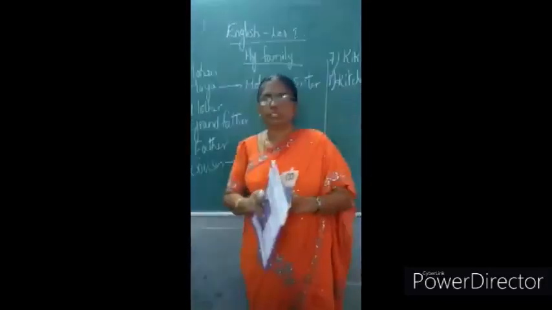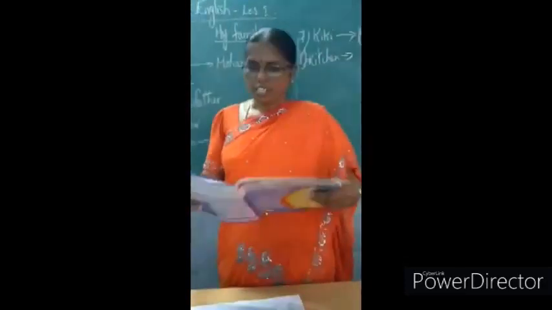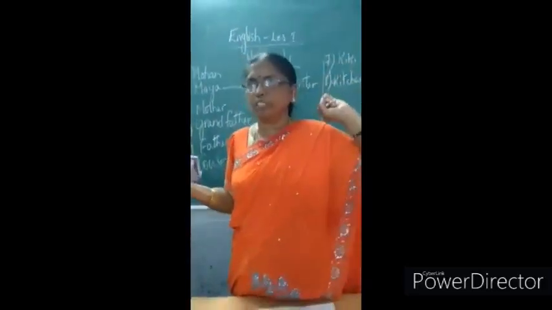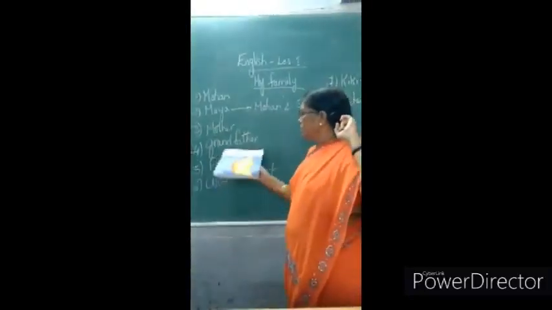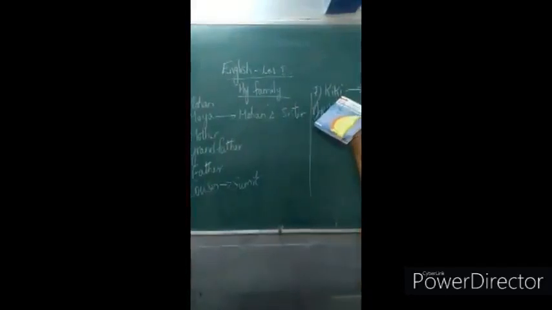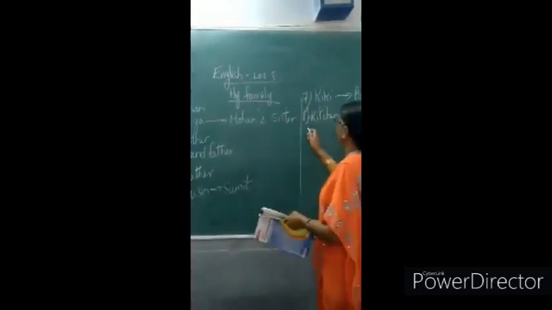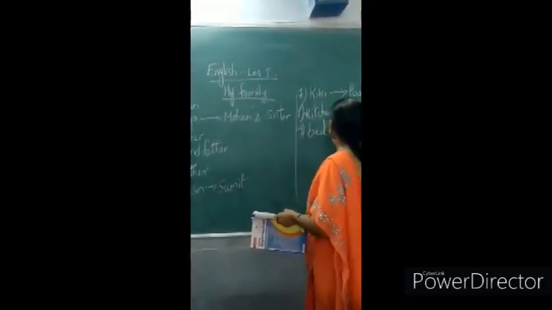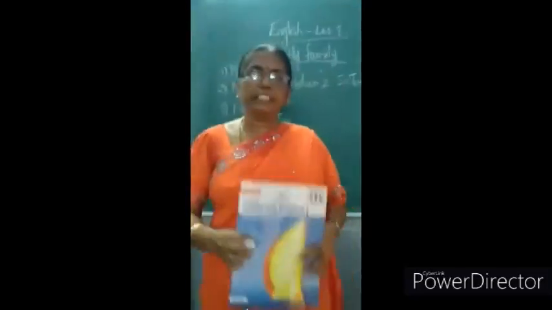Understood? So did you understand the lesson, children? Yes, very good. So what did we see? We saw a big house of Mohan's. Then he showed us his sister Maya, then his mother, then the grandfather, father, cousin, Kiki the parrot, and then he showed us his kitchen. Then he showed us his bedroom. Isn't it?